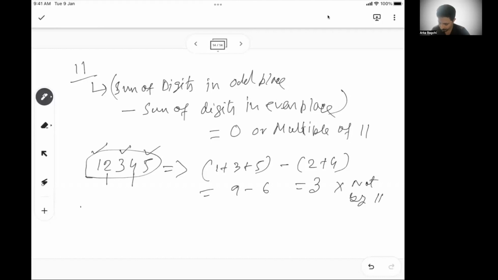But take another number, let's say 1, 2, 2, 1. What is the sum of digits in the odd place? 3. The sum of digits in even place is also 3. So 3 minus 3 is 0. So this number will be divisible by 11. So this is a very, very important problem.